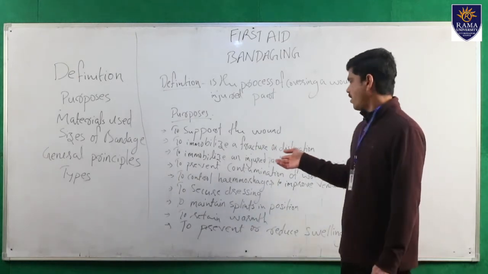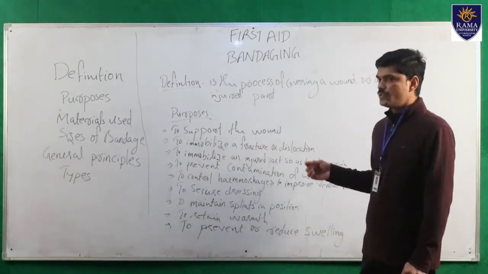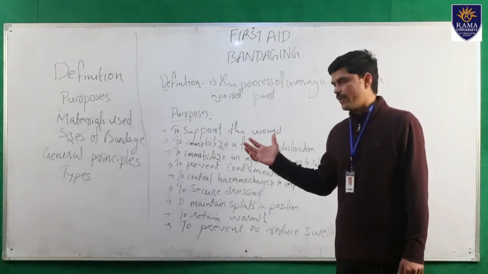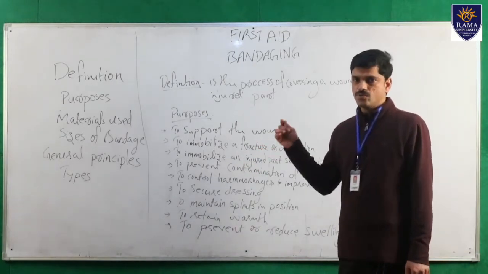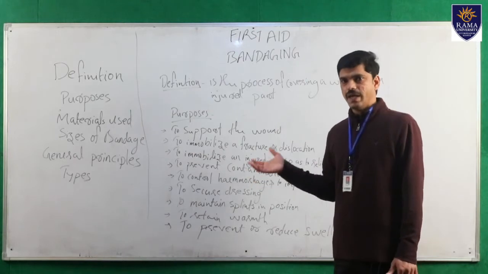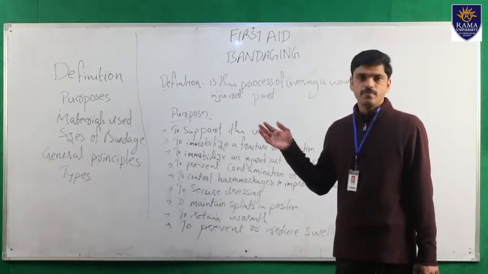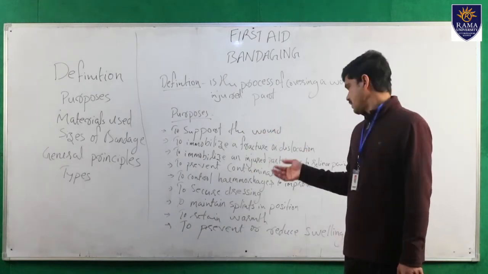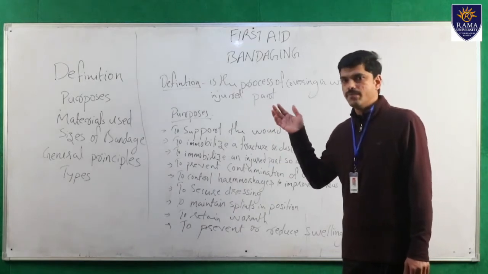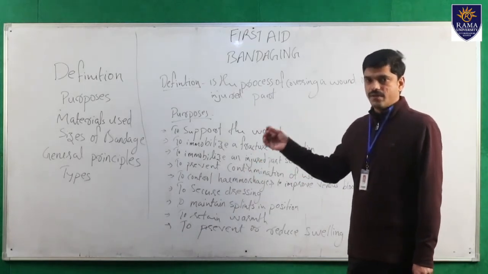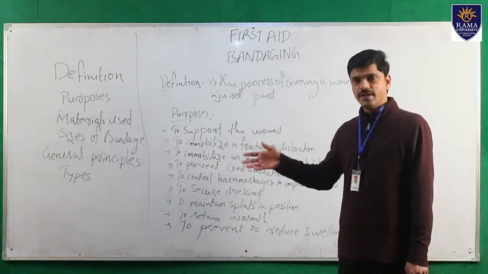and to immobilize an injured part so as to relieve pain. And next, to secure the dressing in position. And next, to maintain splints in position. While treating a fracture, we have to immobilize the particular part, so at that time we apply a splint also, and to maintain splints in position.